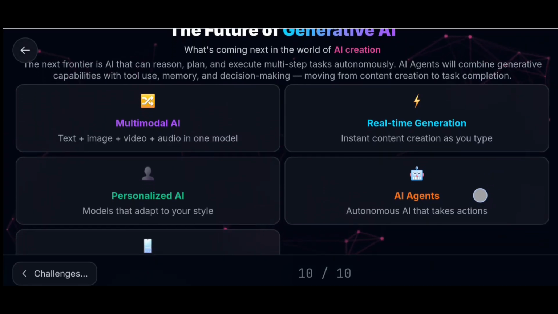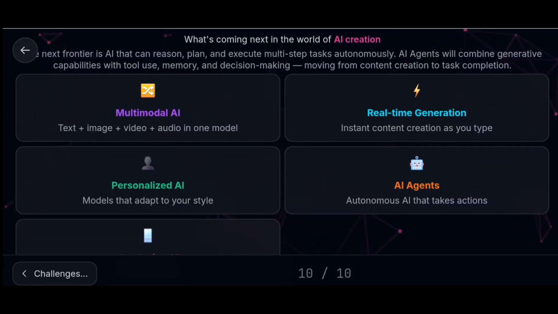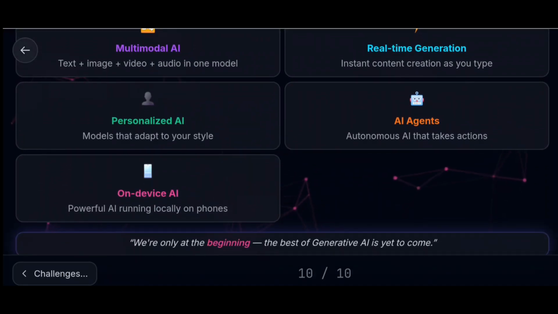Some future uses are multimodal AI, which can be used for text, image, video plus audio in one model. Real-time generation, instant content creation as you type. Personalized AI, models that adapt to your style.